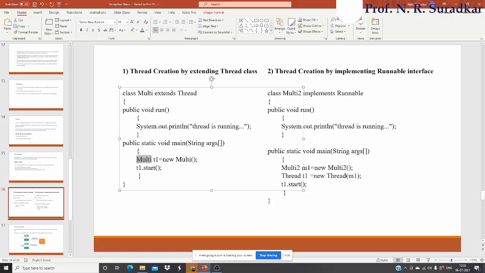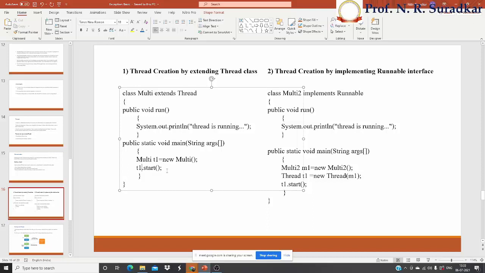Multi is a thread class. t1 is the actual thread. By using new Multi, we create a thread. New is a keyword which is used to create a thread, and Multi is a class name. By using this statement, we are going to create a thread.